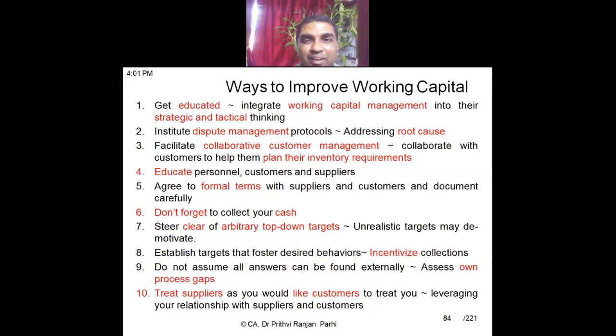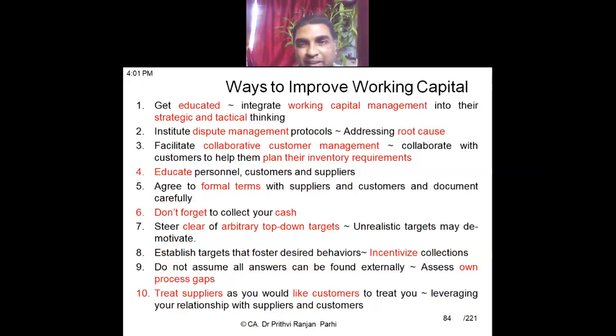So we need to address the situation. Why are all these kinds of disputes coming? What is the root cause of that? If that is addressed, then the delays and the disputes can be minimized. If disputes are minimized, it will improve our debtors management and consequently working capital management will improve. So what is important here is to find out the root cause of this kind of dispute.